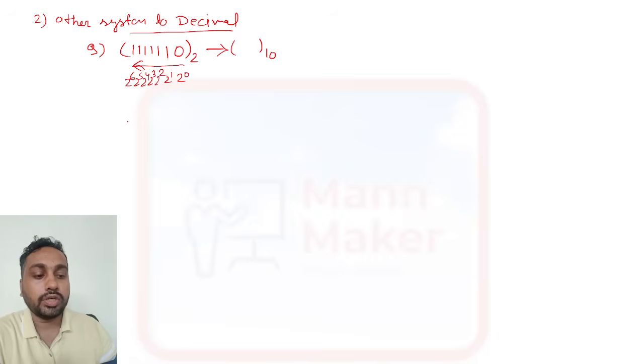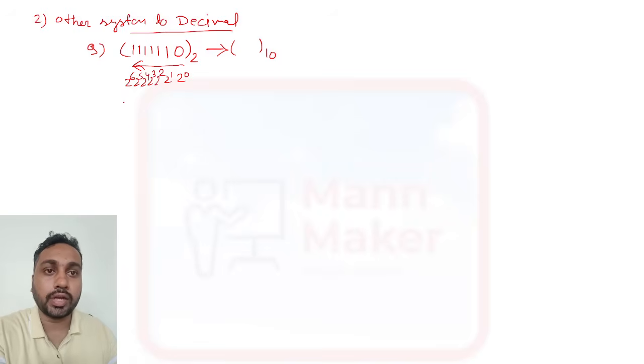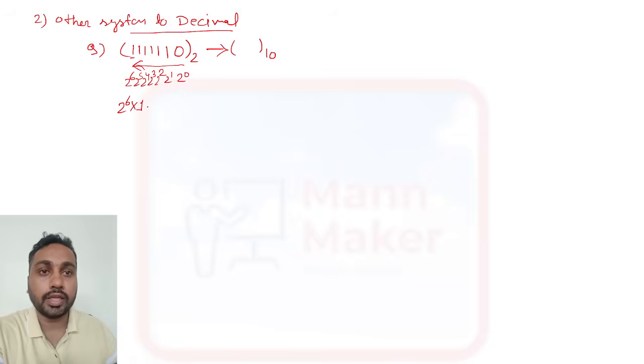Okay. Now what you need to do: starting from 2 to the power 6, you write 2 to the power 6 into 1, since 1 is there. Again plus 2 to the power 5, you have 1, so 1.